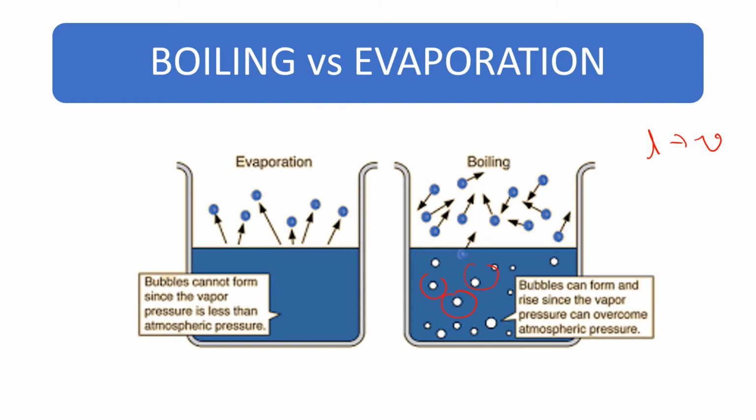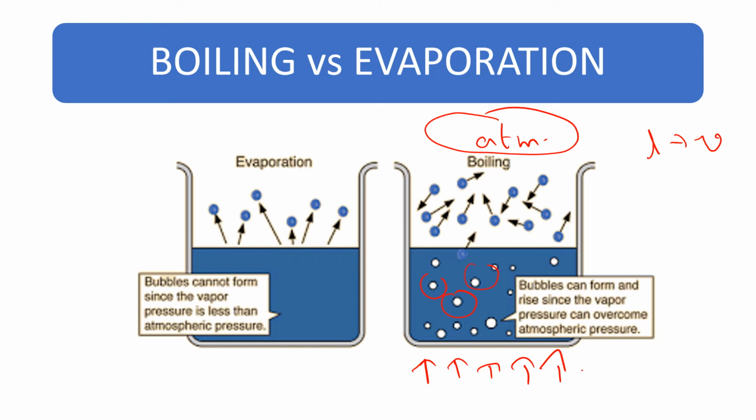Boiling occurs when the vapor pressure is greater than atmospheric pressure. This can occur in two ways, either by heating the liquid or by reducing the atmospheric pressure. So we have seen that there is an atmospheric pressure acting on the top of the liquid. So when the vapor pressure is more than the atmospheric pressure, boiling can occur.